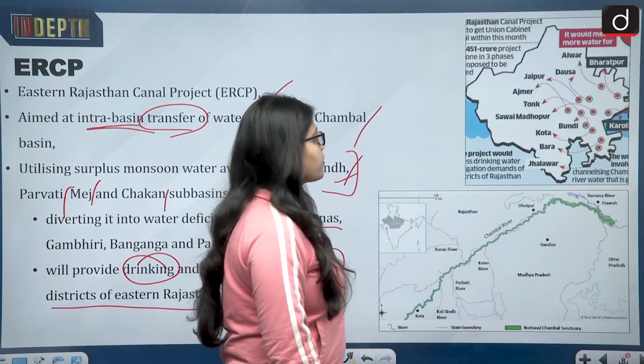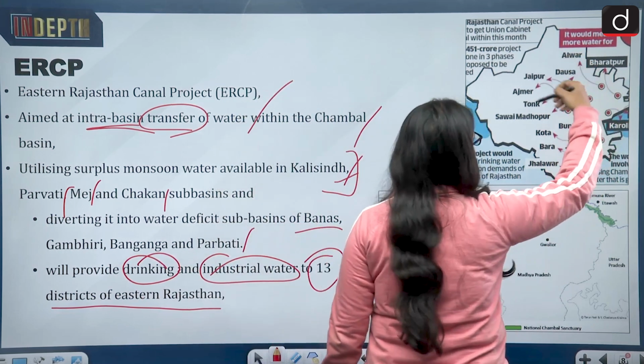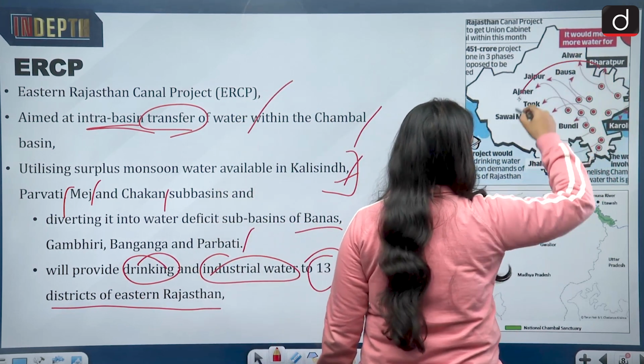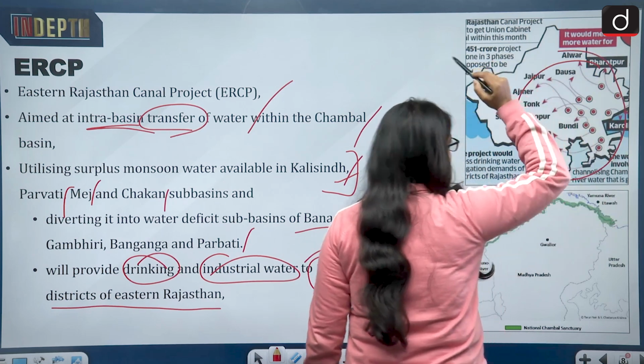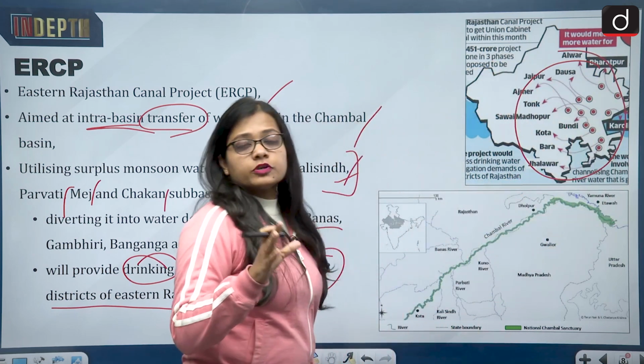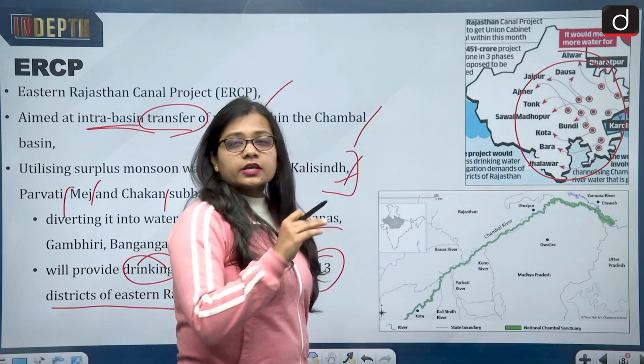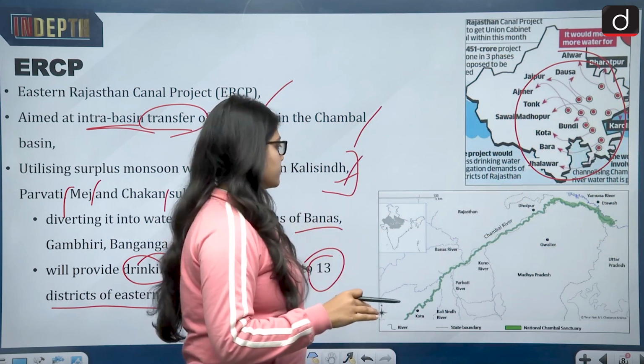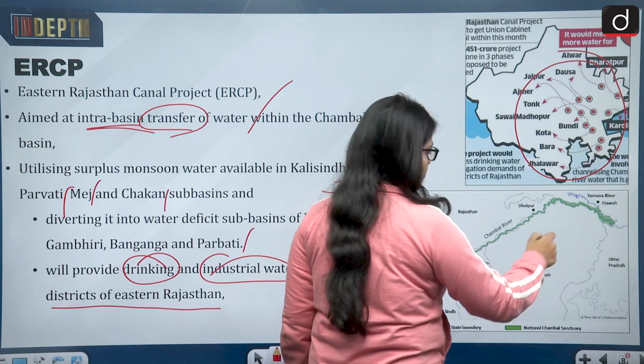Okay, look at these maps. This is the map of Rajasthan, and these are the 13 districts of eastern Rajasthan which will benefit if the interlinking of river project succeeds. Look at this map also.